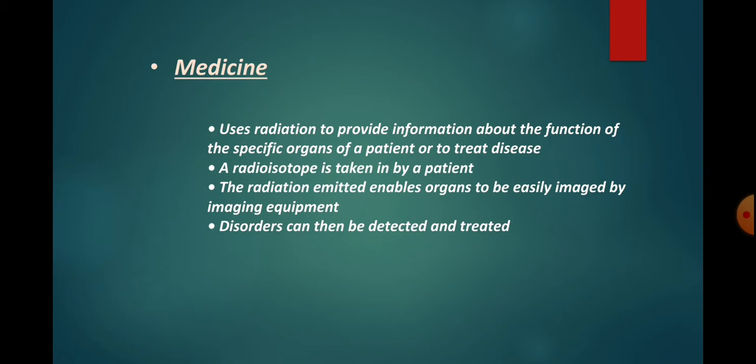Medicine uses radiation to provide information about the function of specific organs of a patient or to treat disease. Second, the radioisotope is taken in by a patient. Third, the radiation emitted enables organs to be easily imaged by imaging equipment. Last, the disorder can then be detected and treated.